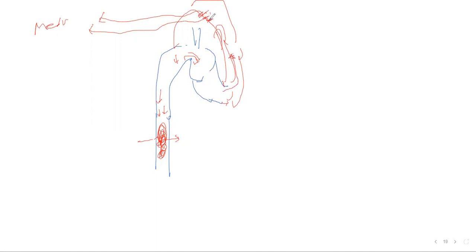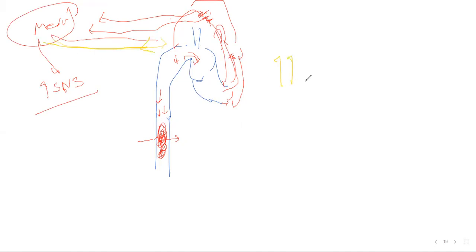The medulla assumes our blood pressure has fallen and significantly activates our sympathetic nervous system to the heart, and our heart rate tries to increase so that blood pressure remains the same.